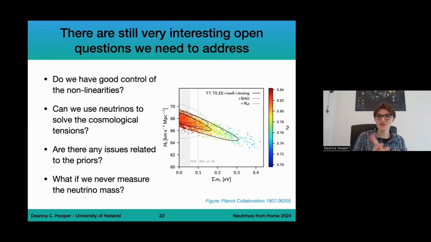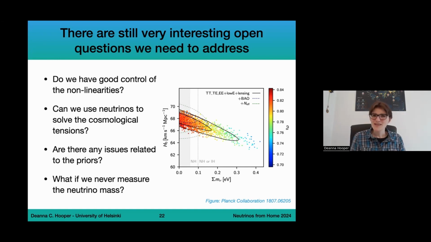Just to give you a teaser, if you look at this figure on the right, I'm showing the bounds on the sum of neutrino masses obtained by Planck plus BAO, and the case where we vary N effective, so it constrains neutrino masses and N effective. We also have the Hubble parameter and sigma 8, and you can see that there is a really big interplay between the Hubble parameter, sigma 8, the sum of neutrino masses and N effective, but I'm not going to talk about the cosmological tensions.